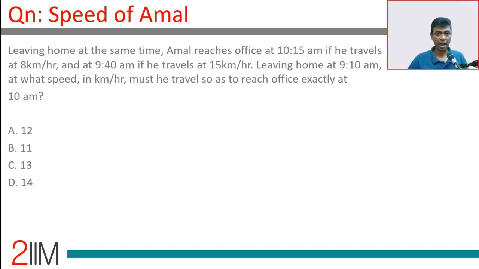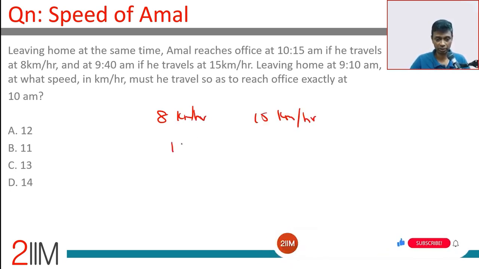Leaving home at the same time, Amal reaches office at 10:15 if he travels at 8 kilometers per hour, and at 9:40 if he travels at 15 kilometers per hour. Forget the starting time. He travels at 8 kilometers per hour and he travels at 15 kilometers per hour. The ratio of the time taken should be 15:8.